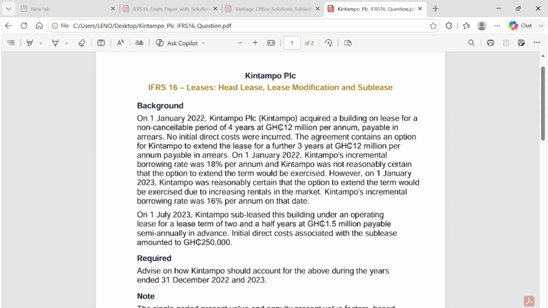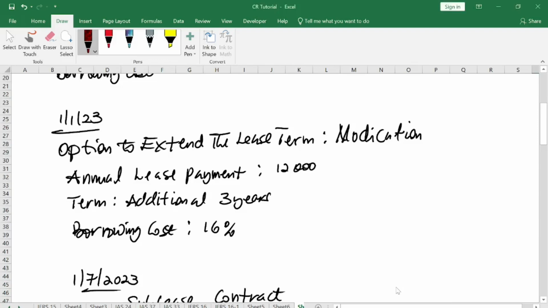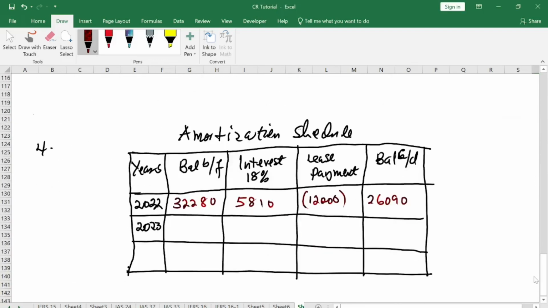So it means they are going to exercise it from 1st January 2023. So 2022 has ended, and you already have your closing balance in 2022. That means that in 2023 our closing balance will be affected. That's the main idea. In 2023, they said that the agreement happened on 1st January 2023.